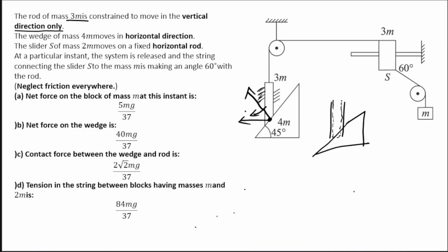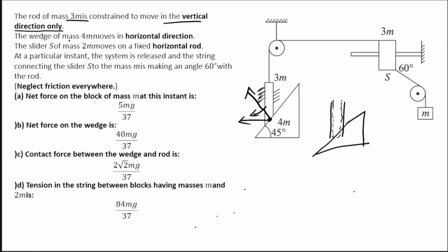So this horizontal force acting on this rod will try to accelerate it in the horizontal sense, right? But here in the question it is said that it is constrained to move in the vertical direction only, means some physical support has been given to it such that it cannot move in the horizontal sense. It will simply move in the vertical sense. So first thing first, this one we need to understand.